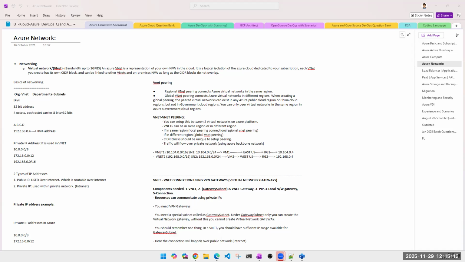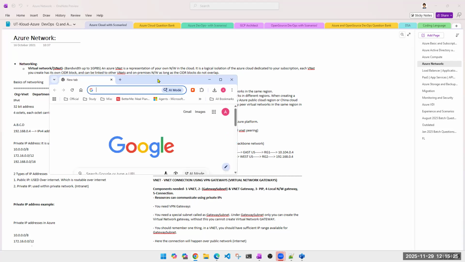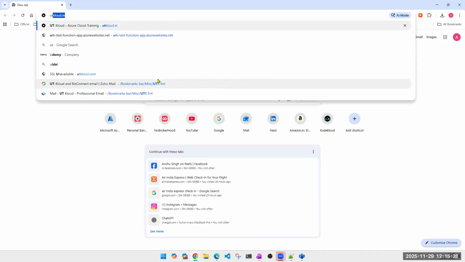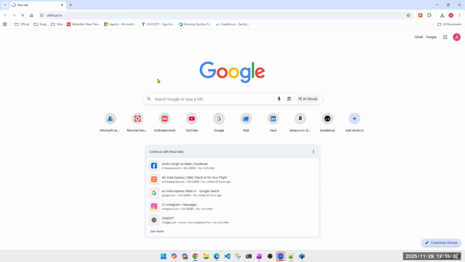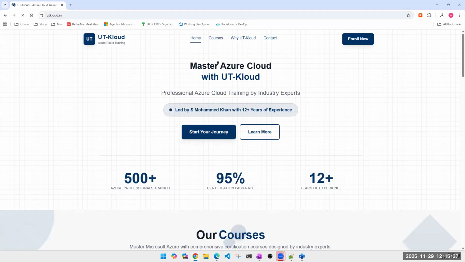Okay, so if it is RDP, it has to be 3389. Yeah, for both ports. If it is FTP, it has to be 21. If it is SSH, it has to be 22. Right? See, if I go here and type this in a browser, any browser, not just Chrome, it is by default taking port 80. I'm not typing anything here. Why? Because the browser knows that this works on 80.